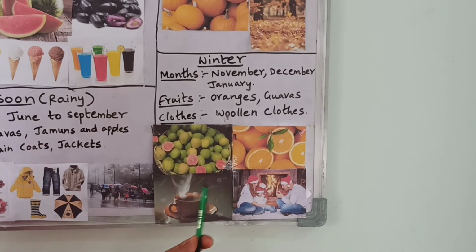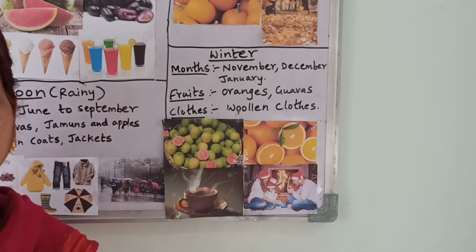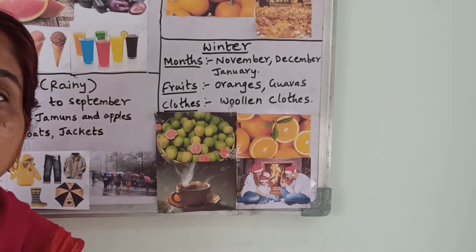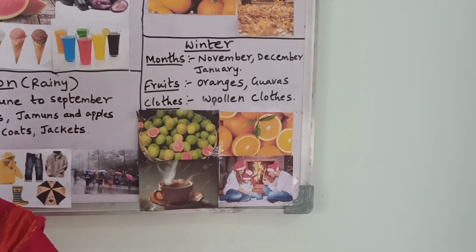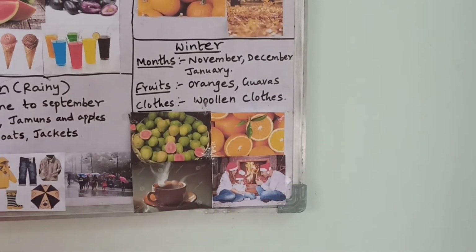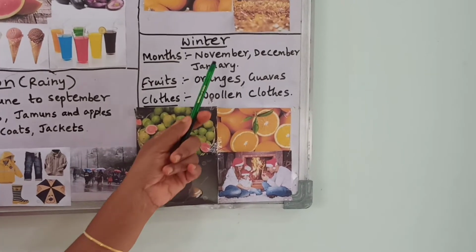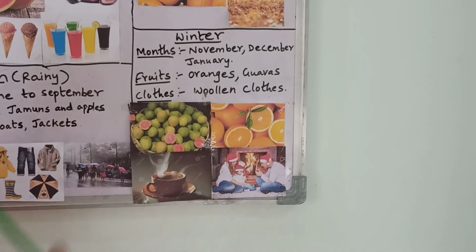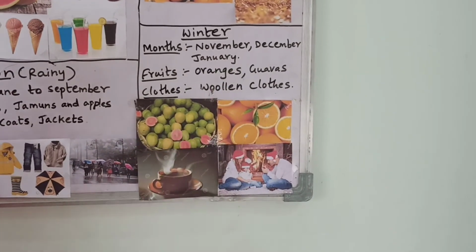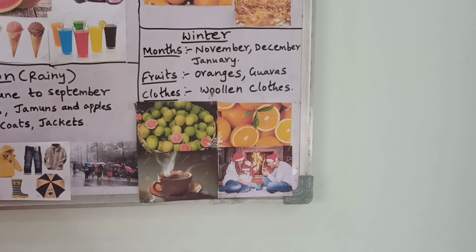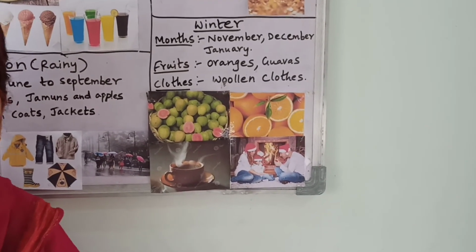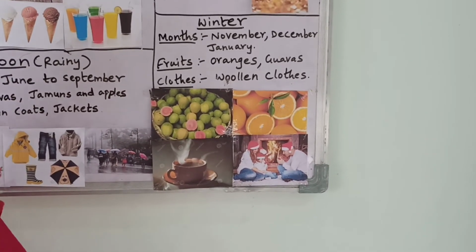And hilly stations, snow will be falling there. Like Darjeeling, when you go to Darjeeling, there the weather will be too cold. Is it clear, children? So this is about winter season. Winter season starts in the month of November, December and January. Fruits are oranges and guavas, and we wear woolen clothes. Woolen clothes like sweaters, monkey caps, blouses.